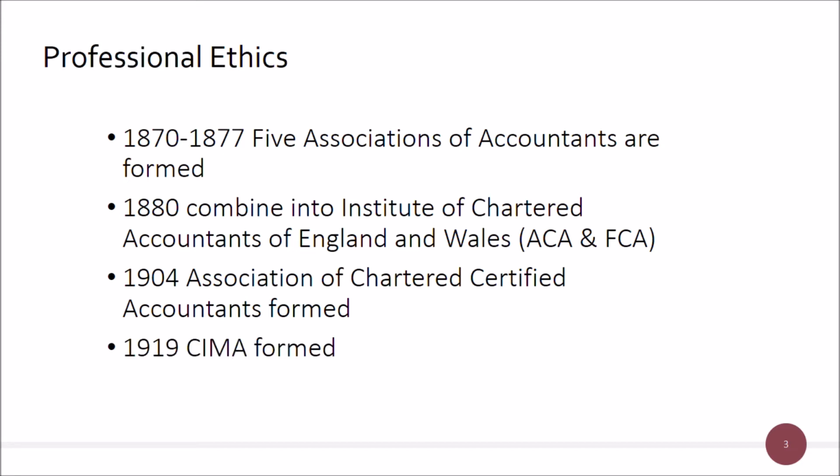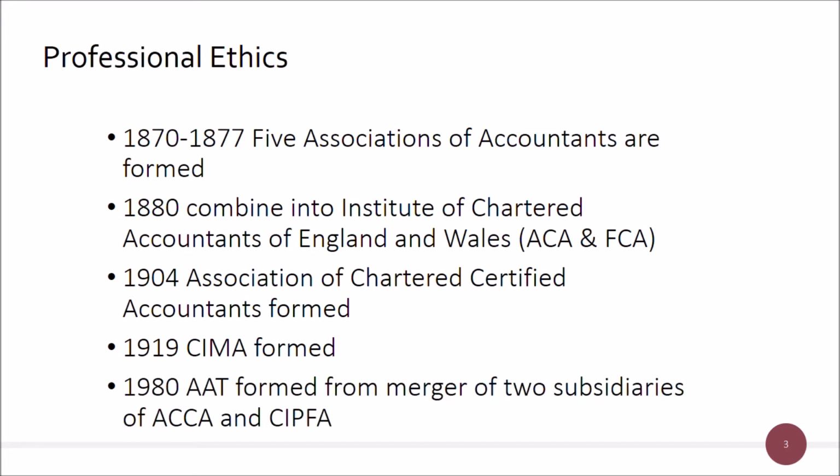In 1919, CIMA is formed, and their idea is that there needs to be more management accountancy, or more modern business techniques, so that's where they come from. And we keep going through. Things like CIPFA and what have you are created at that point, and we get to the AAT, created in 1980. This is the Association of Accounting Technicians, created from a merger of 2 subsidiaries from ACCA and CIPFA.